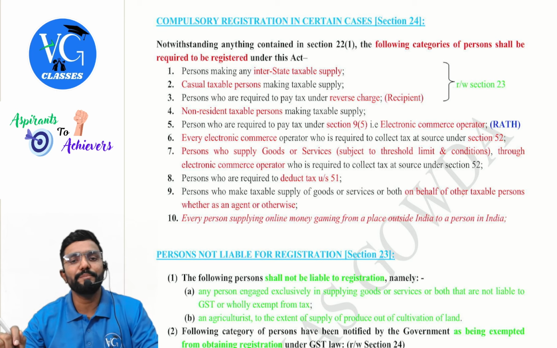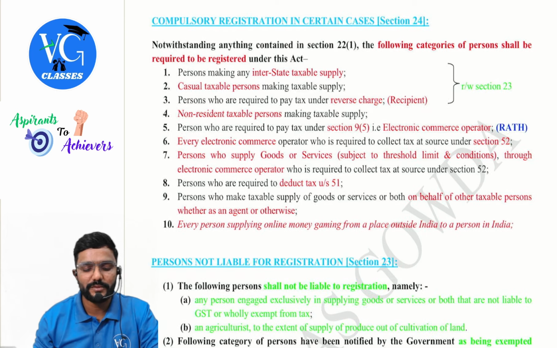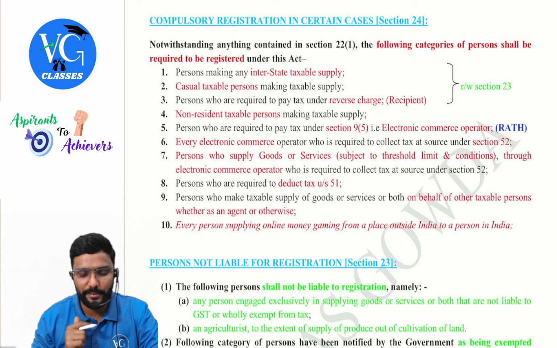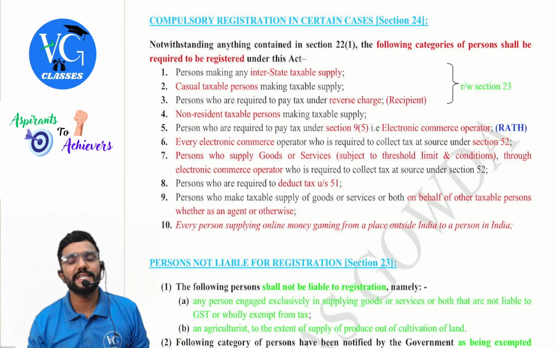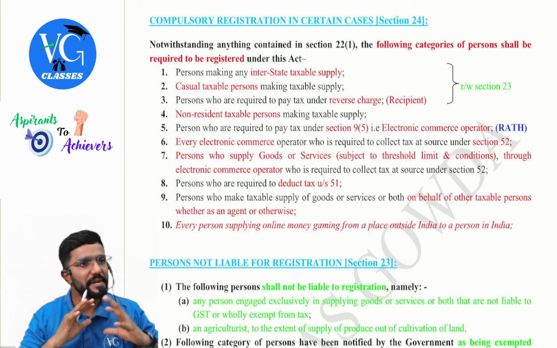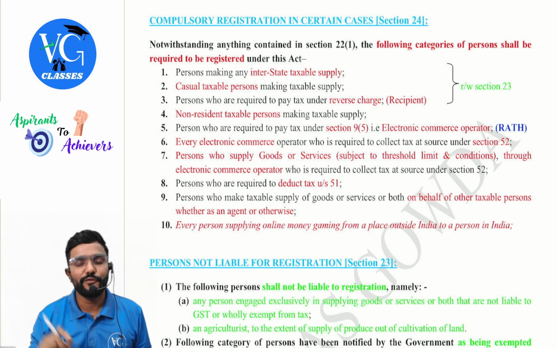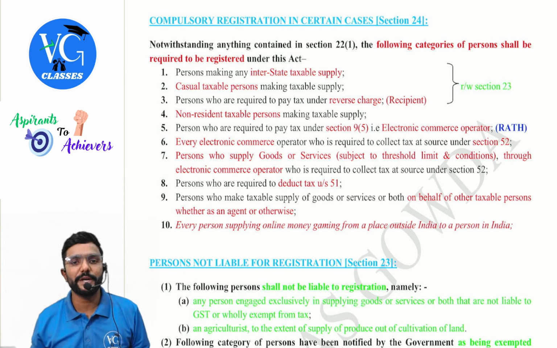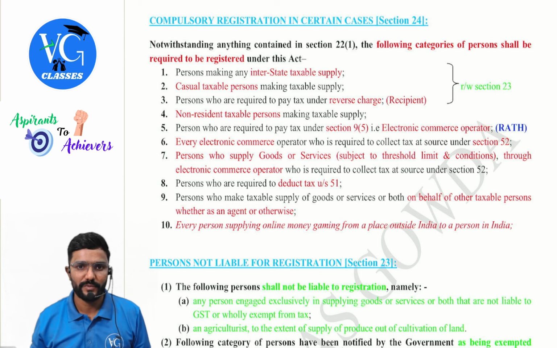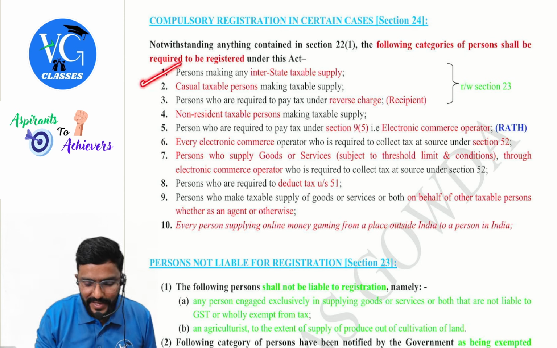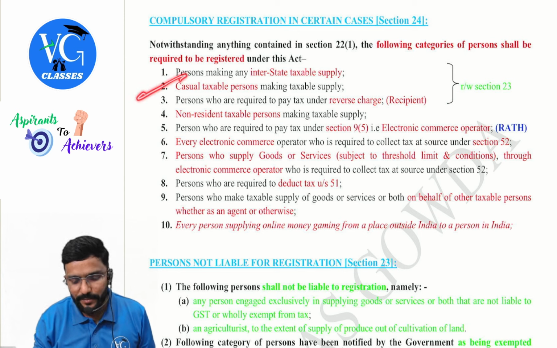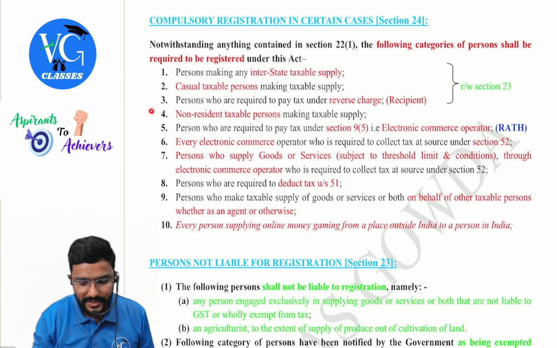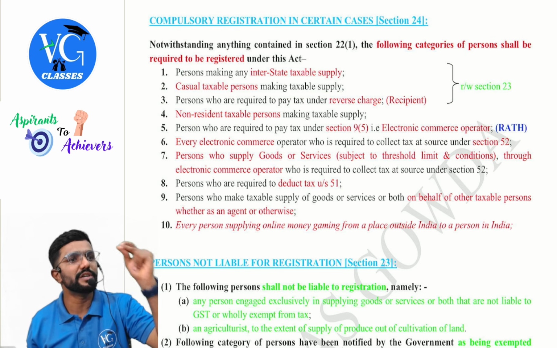24 talks about compulsory registration of the following people. Who are those? Notwithstanding anything contained in section 22 subsection 1, meaning irrespective of their turnover, the following categories of persons shall be required to be registered under this Act. Who are those? A person making interstate taxable supply, then a casual taxable person making taxable supply, and the persons who are required to pay tax under reverse charge.